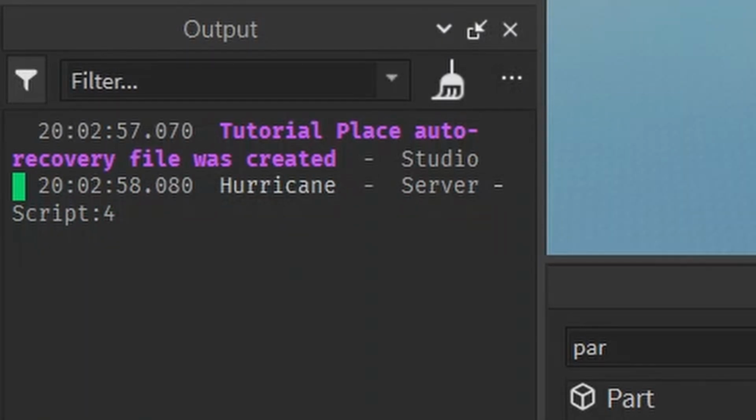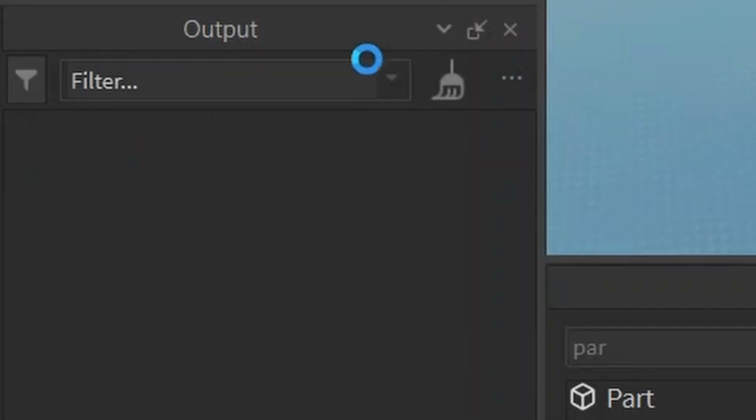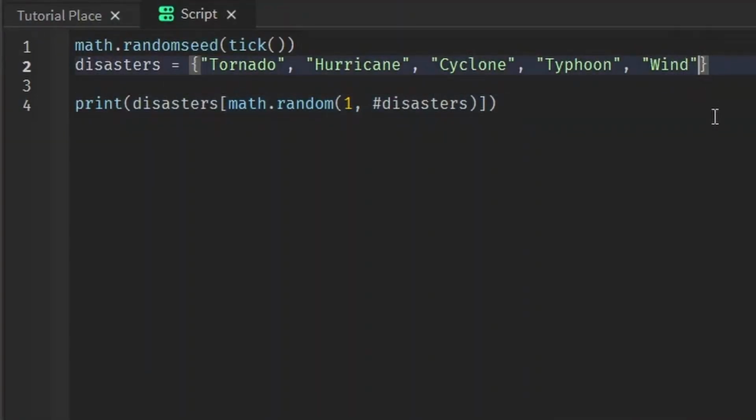It's making me look bad. Maybe this time it'll update and pick one of the ones I added. Okay, maybe this time it'll pick one of the ones I added. Typhoon, there you go. And I didn't have to change this. I can just keep adding more disasters.